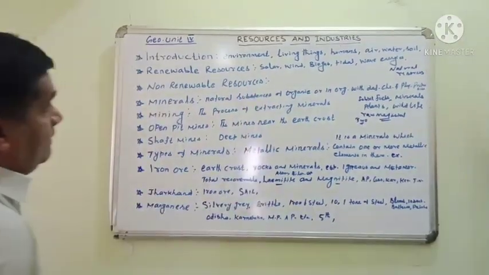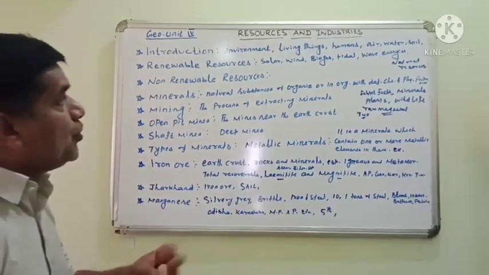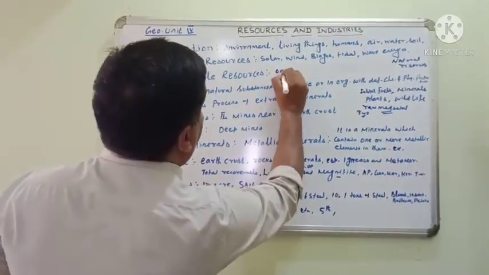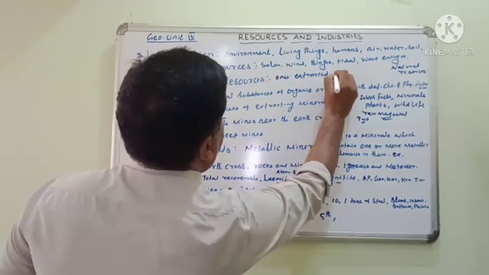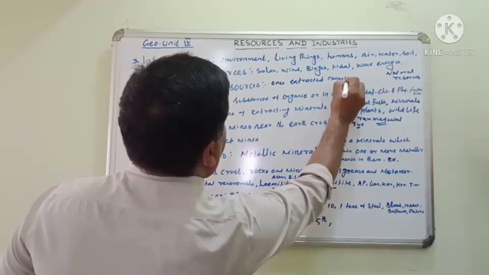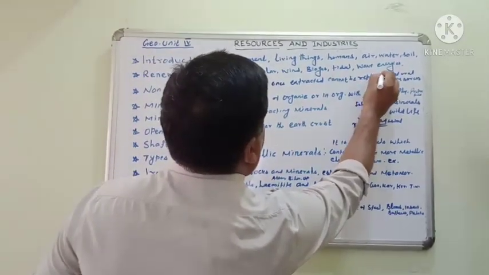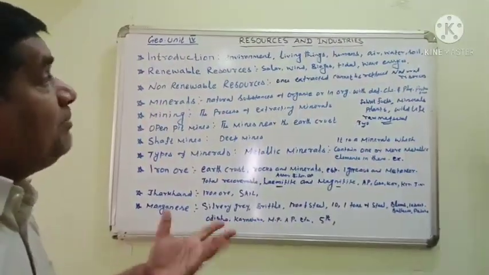Non-renewable resources. Non-renewable resources are the resources which, once extracted, cannot be replaced after utilization.